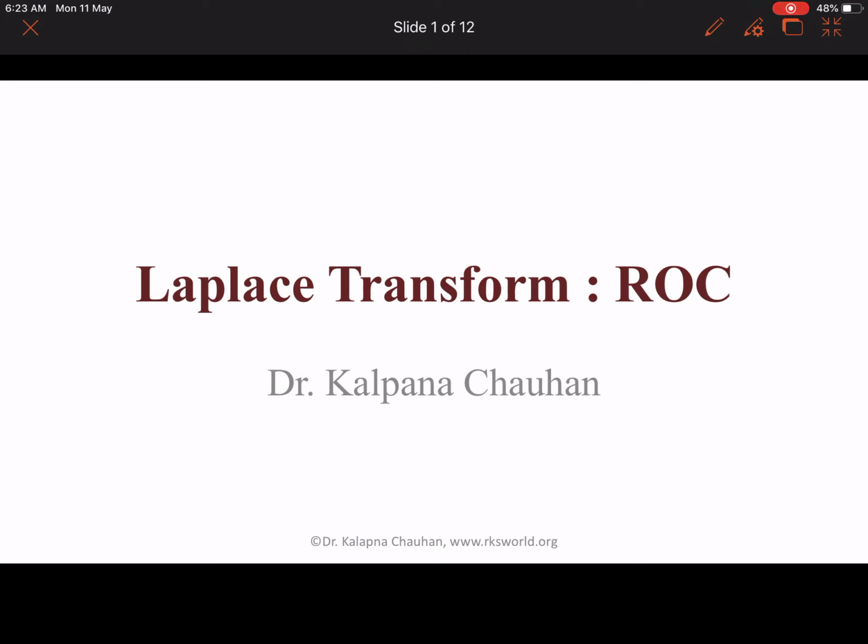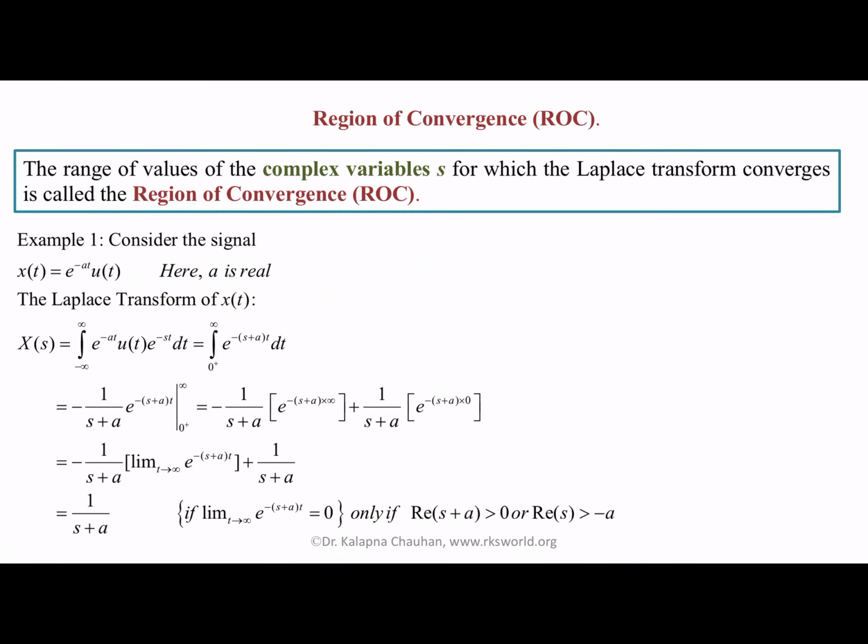Under this I am going to tell you about ROC, region of convergence. The range of values of the complex variable s, that is sigma plus j omega, for which the Laplace transform converges, or we can say it goes to a finite value, is called the region of convergence. To understand the region of convergence, let's take some examples.